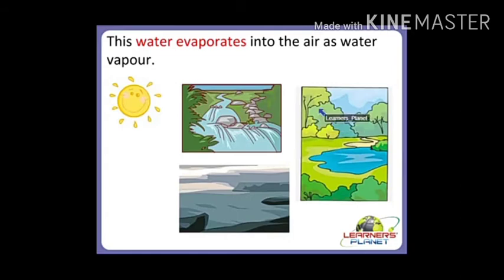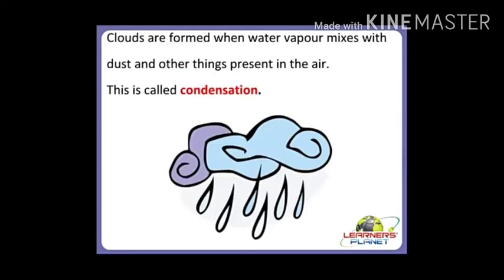Later on, it again comes to the ground in the form of water, that is, in the form of clouds. Clouds are formed when water vapor mixes with the dust and other things present in the air.